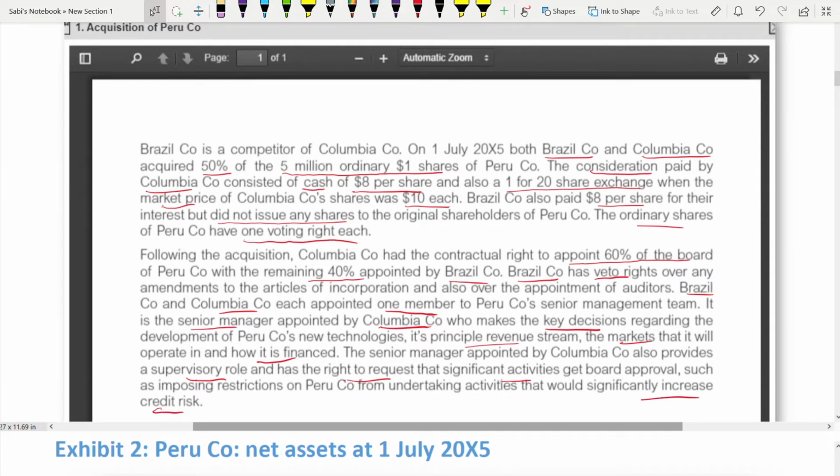Okay, so here they have given you two companies. One is Brazil, one is Colombia. They have given you the facts also. They have given you that this one has this voting power, this has this voting right, this has these major decisions to make. All those things are given for you to decide which one, Brazil or Colombia, is the parent of Peru.